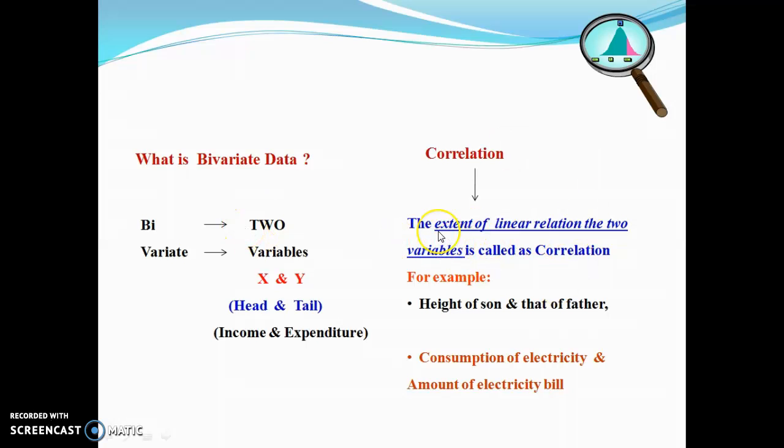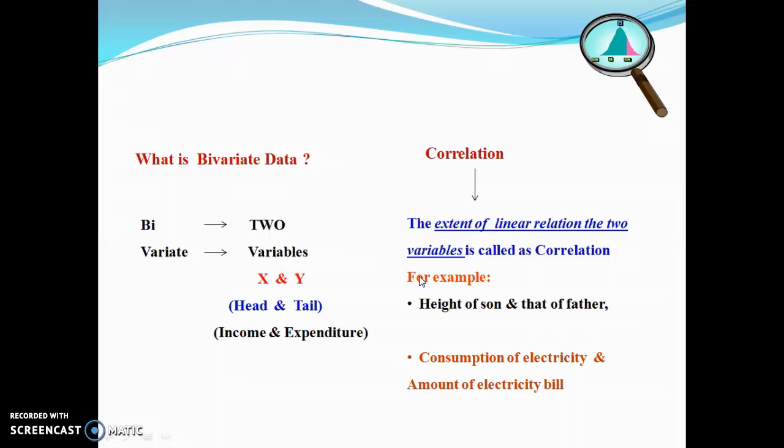Whenever bivariate data comes, like income and expenditure, here are two variables. The extent of the linear relation between the two variables is called correlation.